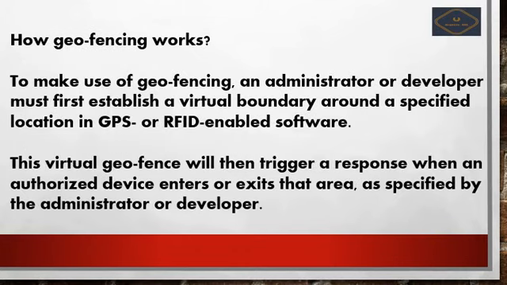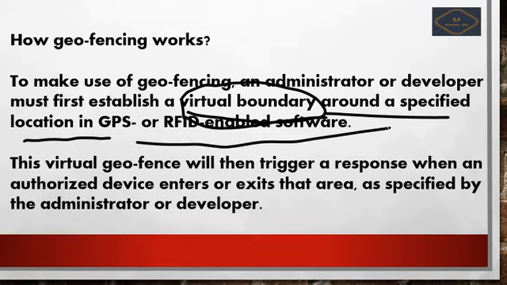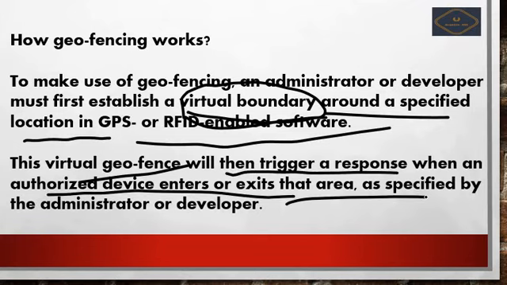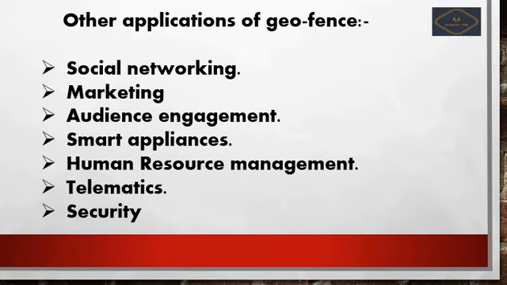Next we see how geofencing works. To make use of geofencing, an administrator or developer must first establish a virtual boundary around a specified location in GPS or RFID enabled software. We will see what RFID and GPS mean further on. This virtual geofence will then trigger a response when an authorized device enters or exits that area, as specified by the administrator or developer. What are the other uses of geofencing? Here there is a list of uses.